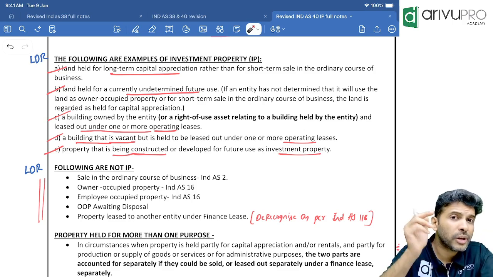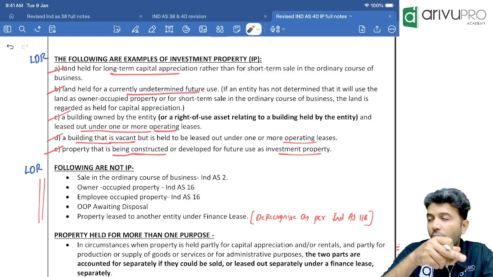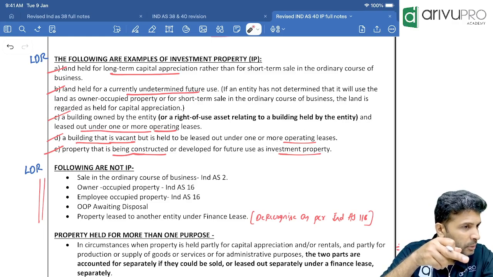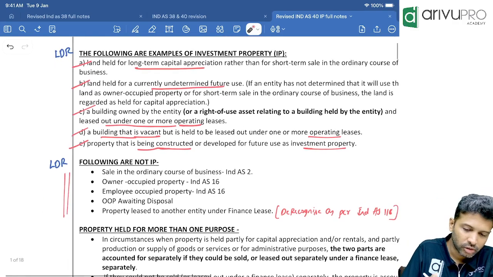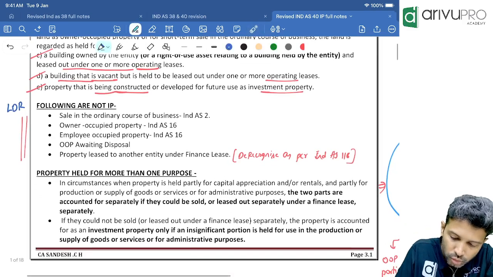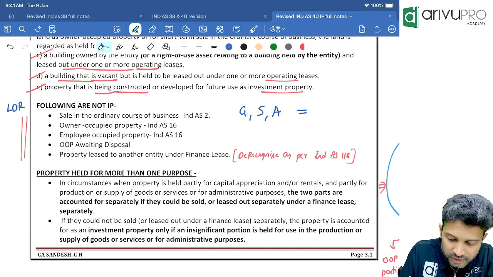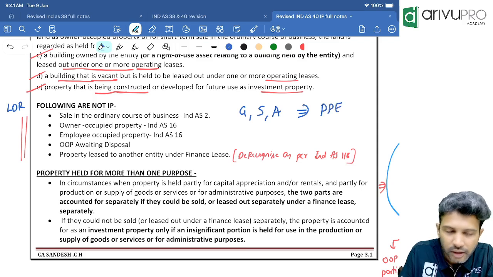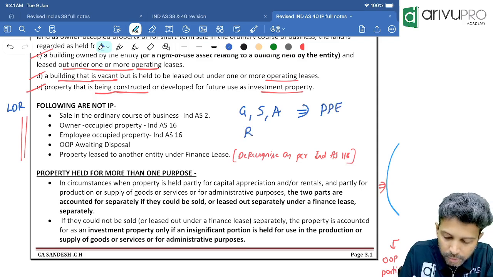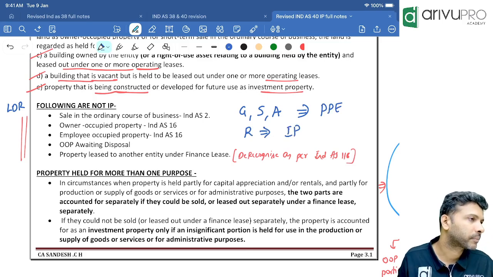That usage could be either to produce goods or to render service, or administrative purpose, or rental purpose. So if you are using the property to produce goods or render service or for administrative purpose, it will come under the PPE category. If you have let out the property for rental purpose, then it will come under investment property. Understood? That's the distinction.